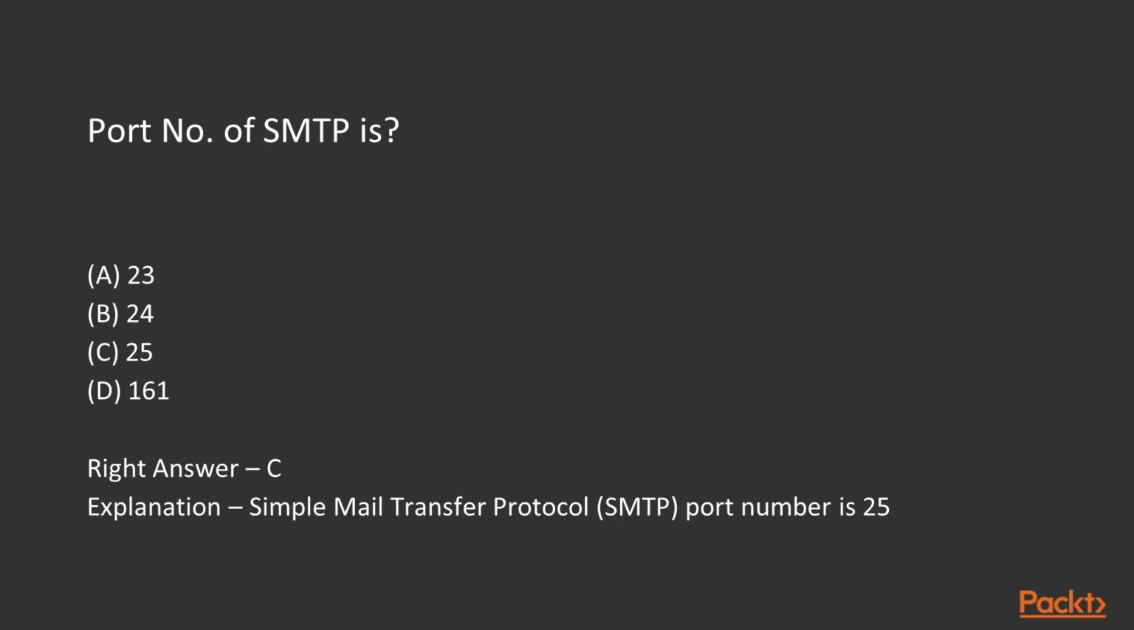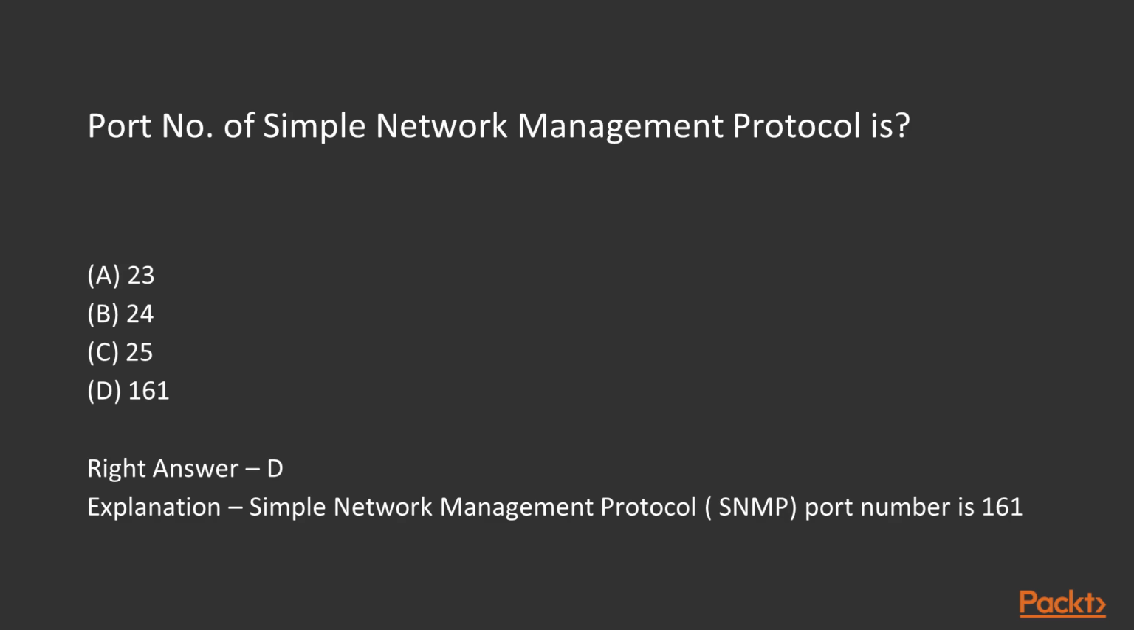Port number of SMTP. SMTP is Simple Mail Transfer Protocol, used to send mail, so it is just 25. So 25 is the right answer. C, Simple Mail Transfer Protocol, port number is 25. Port number of Simple Network Management Protocol, also called SNMP: the SNMP port number is 161. Simple Network Management Protocol port number is 161.